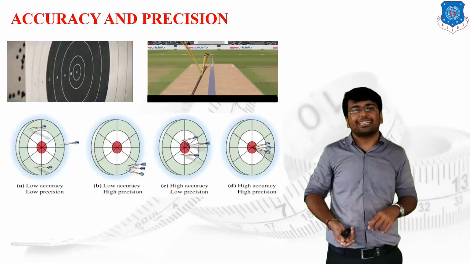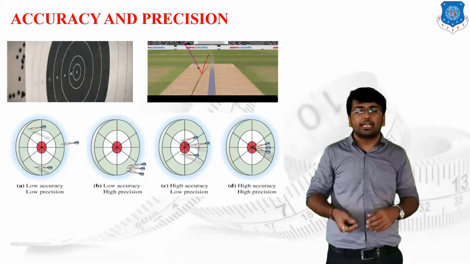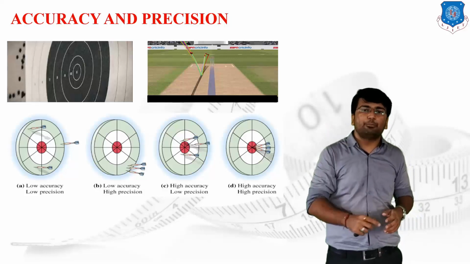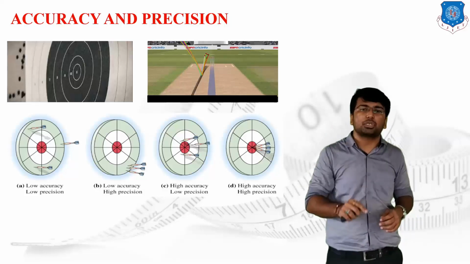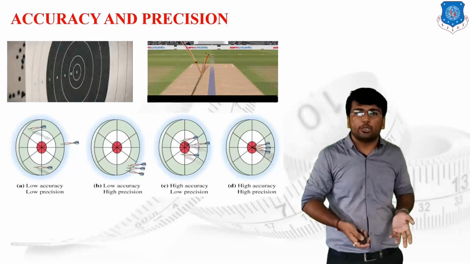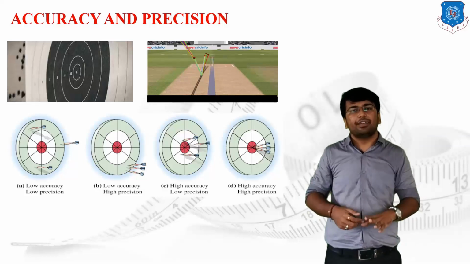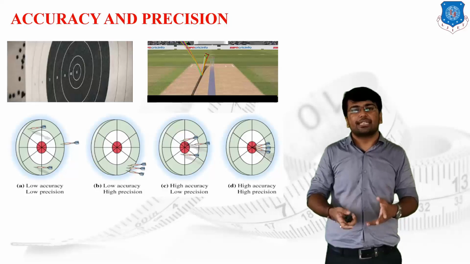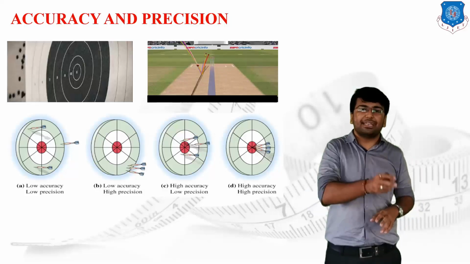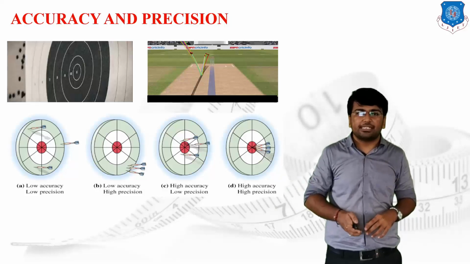And in case number D, or the fourth case, if I throw the arrows and they hit the board in the same position, which is a red mark position, I can say that is my true value, or my actual required value. And if I hit the required value each and every time, then I can say that I am very much accurate as well as highly precise. So this is a basic case of accuracy and precision.